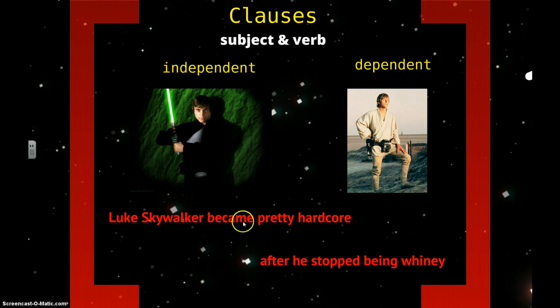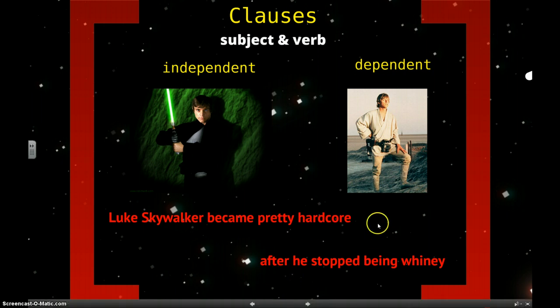Now we could put these two clauses together and make one sentence. Luke Skywalker became pretty hardcore after he stopped being whiny. And we could put a period at the end and everything would be happy. This still would mean this is an independent clause and this is a dependent clause. It depends on this independent clause to make it a complete sentence. Again, both of these have a subject and a verb. Right here, it has to have a subject and a verb to be a clause, but it still can be a dependent clause with a subject and a verb.